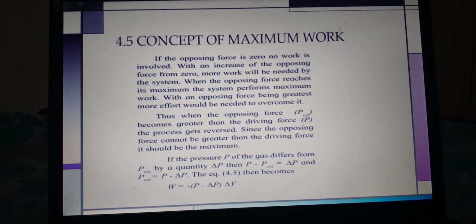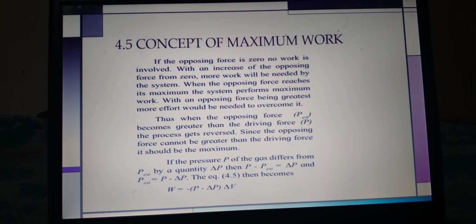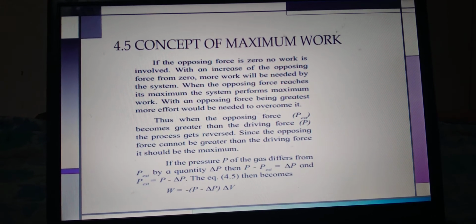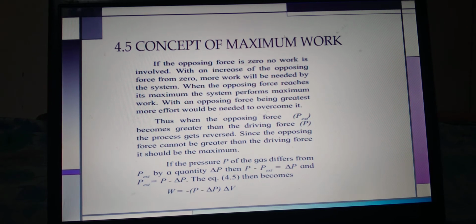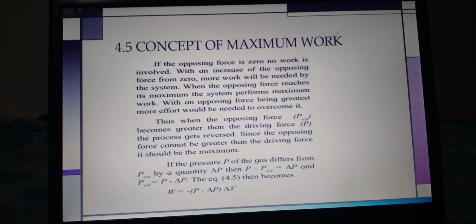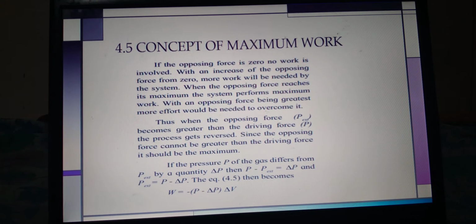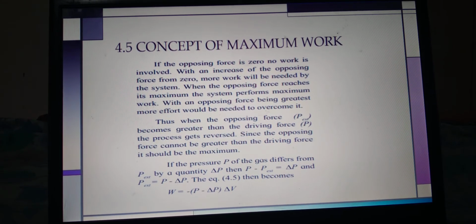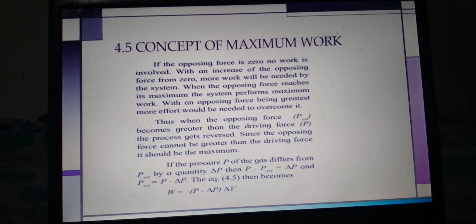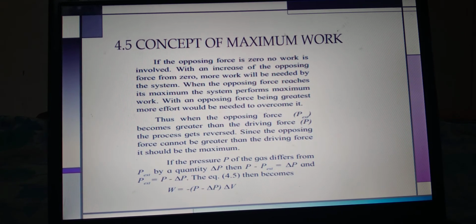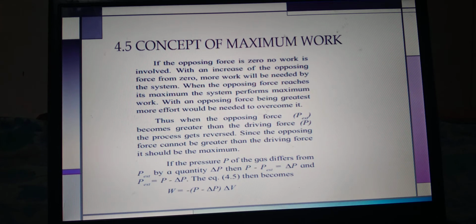Therefore, if the opposing force becomes greater than the driving force, the process gets reversed. It follows that the opposing force cannot be greater than the driving force, and at the same time it should be maximum. If it is greater than the driving force, then there is no work done. So the opposing force cannot be greater than the driving force. This is the most important thing. This is possible only when it is infinitesimally smaller than the driving force.